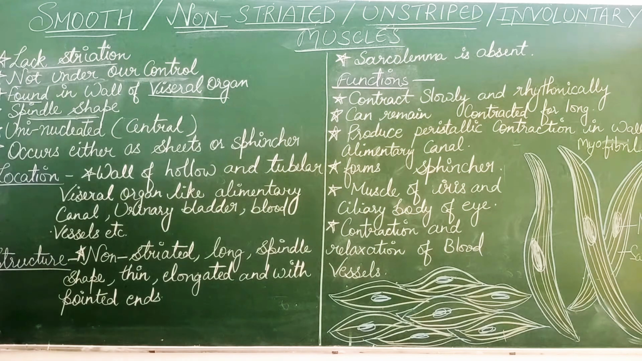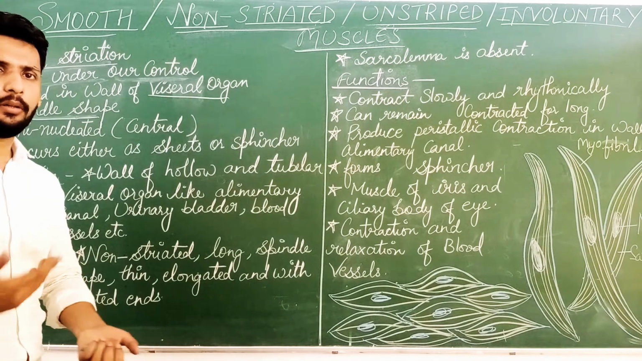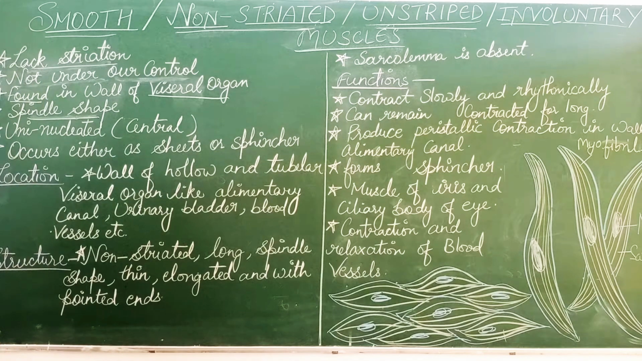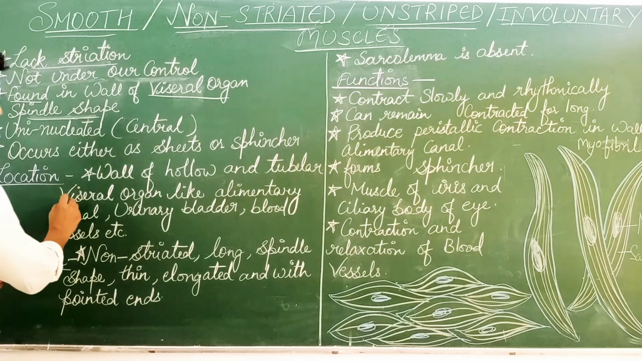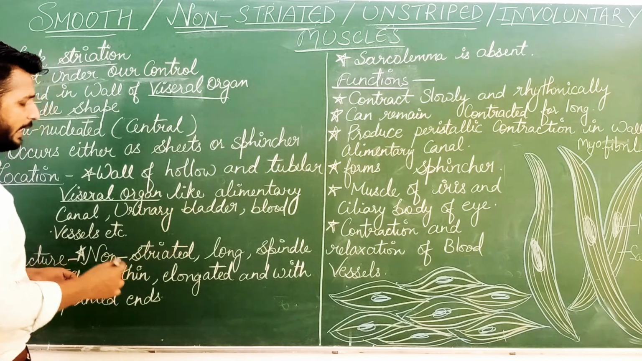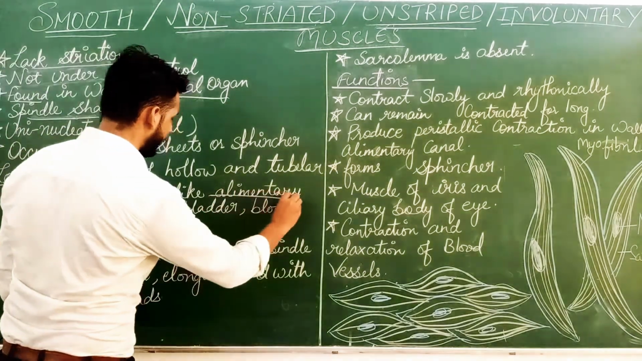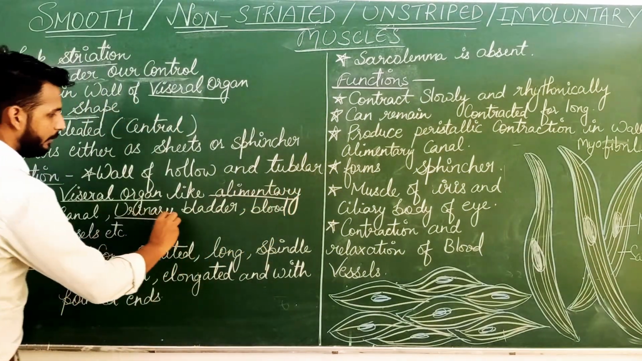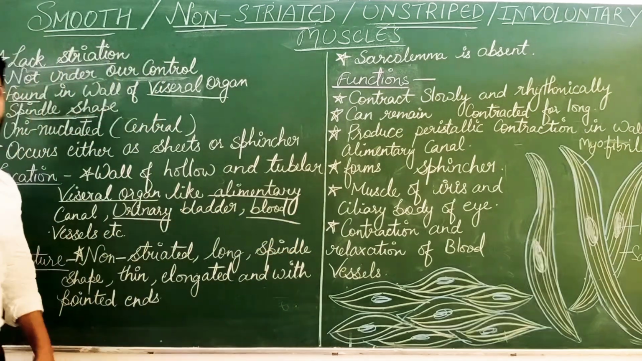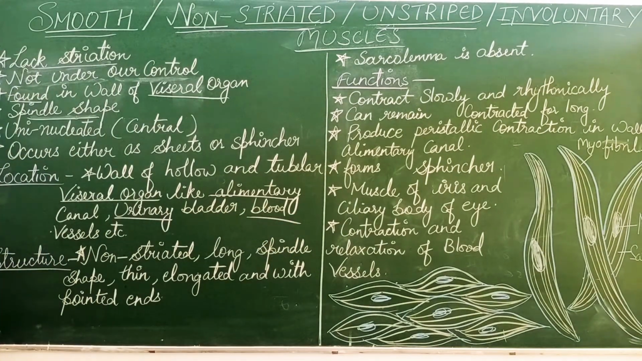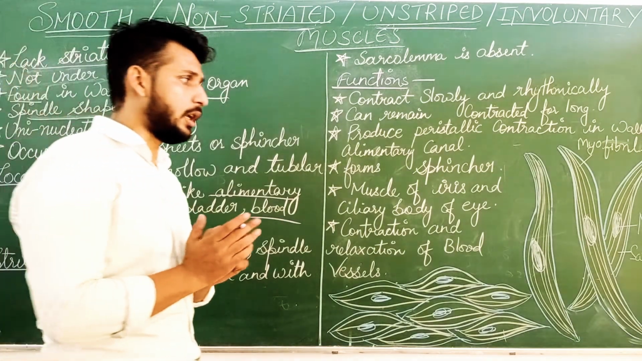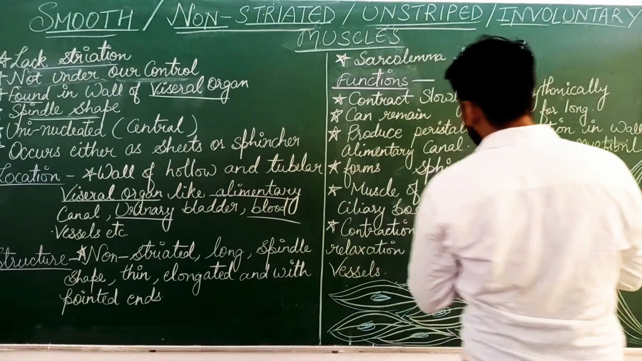Now, where are these muscles located? From what we have studied, we get to know that these muscles are located in the wall of hollow tubular visceral organs, like the alimentary canal, right? Urinary bladder, blood vessels, etc. Right? Next, their structure. How is their structure?